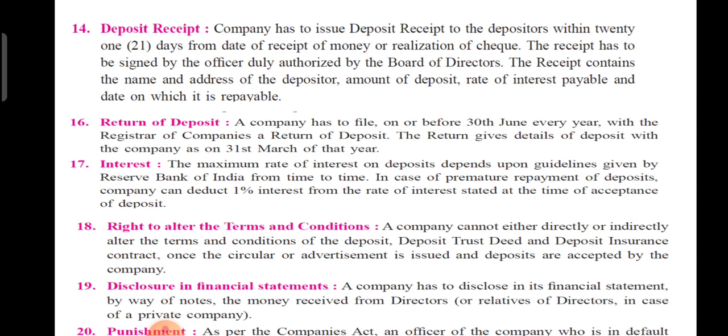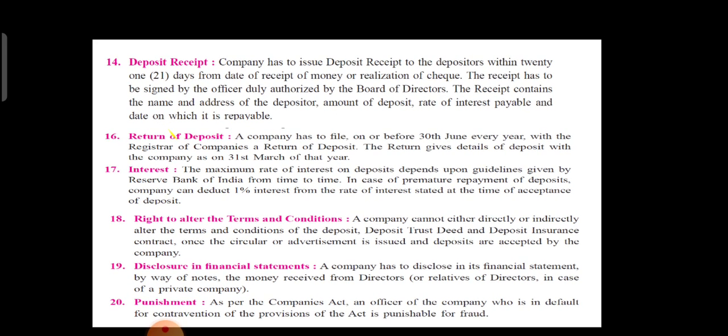The 19th point is disclosure of financial statement. The company has to disclose the financial statement by way of notes, and the money received from the directors and relatives of directors. Now the next point is punishment.